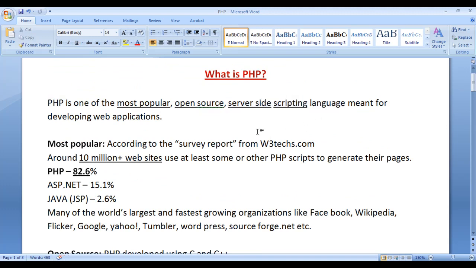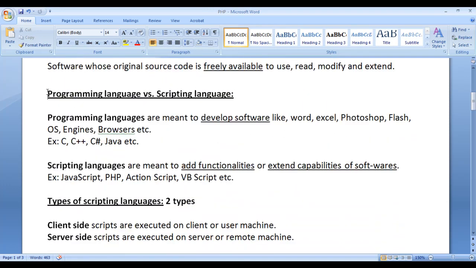We have two kinds of scripting languages. One is client-side scripting language, another one is server-side scripting language. First we understand what is scripting language, and then we understand what is server-side scripting language. So let's understand the difference between programming language and scripting languages. In computer world, we find wide variety of languages. We find programming languages, scripting languages, query languages, markup languages, style sheet language, etc. Here we are going to understand the difference between programming language and scripting language.